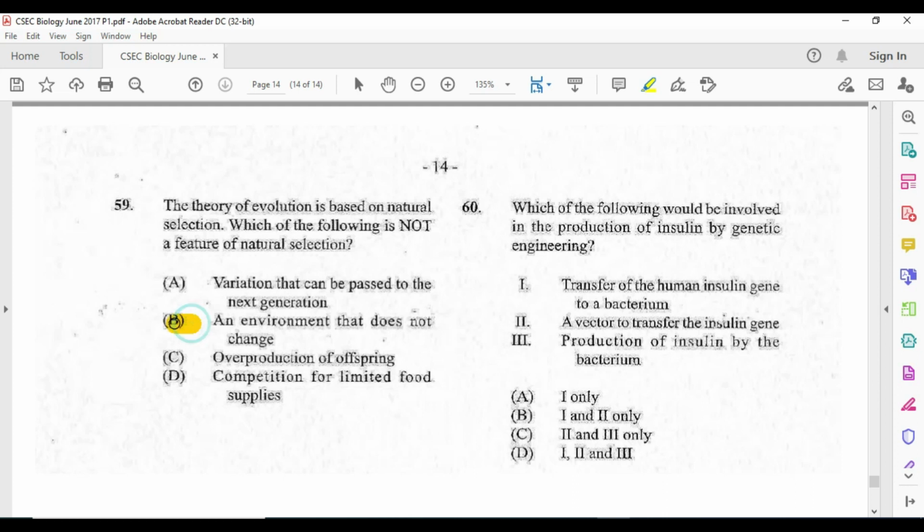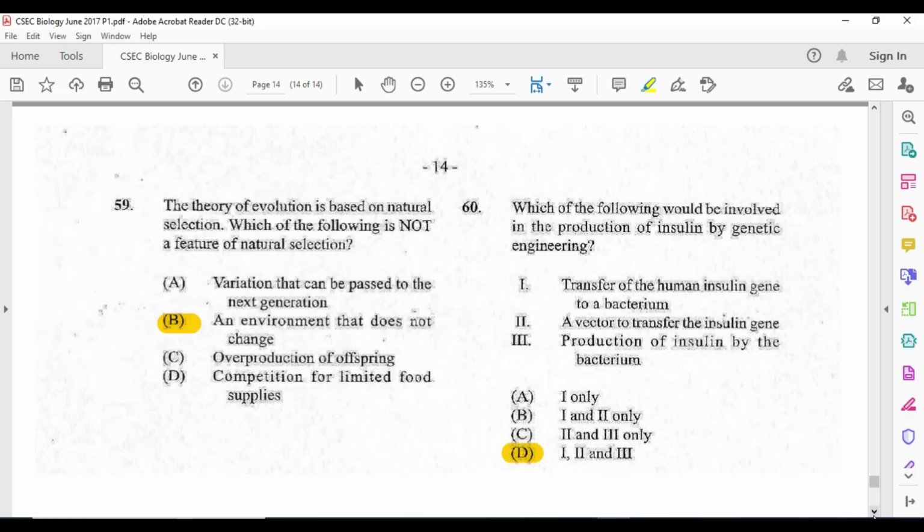All the others, holy moly. Which of the following would be involved in the production of insulin by genetic engineering? Transfer of human insulin genes to bacteria. Interesting. We have seen this ended as a diagram on the biology paper for both HSB and biology, and now we're seeing it as words on the paper. A vector to transfer the insulin gene, production of insulin by bacteria. We're going to go with D for this one,